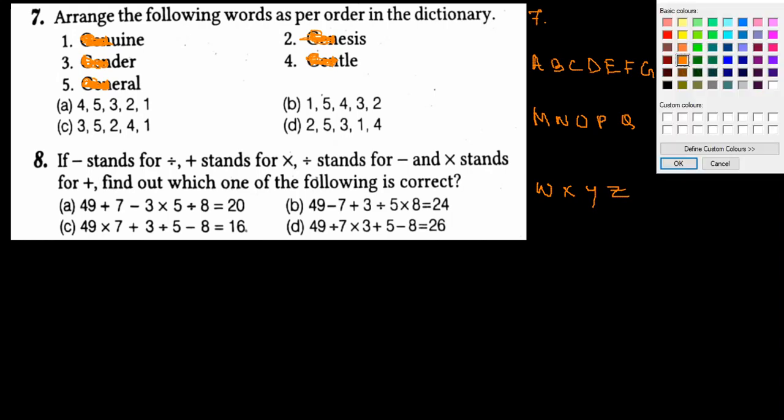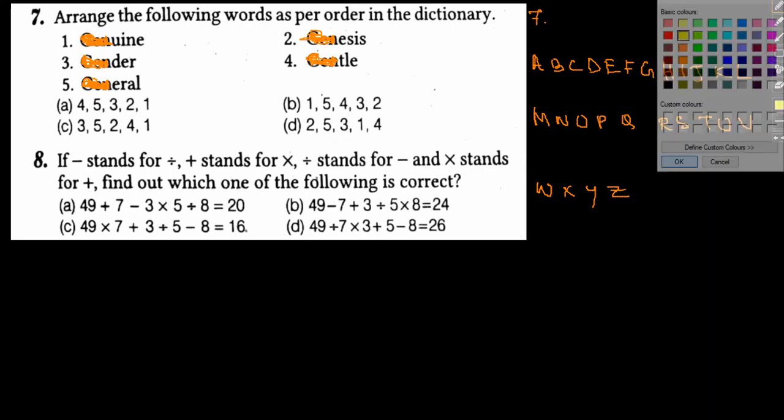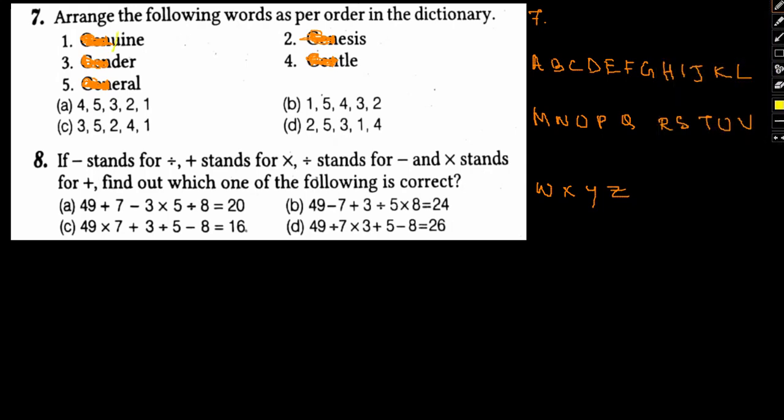Option 1, the first term is U. For option 2, the first term is E. Option 3, first term is D. Option 4, it's T. And option 5, it is E. Option 5 is also E.